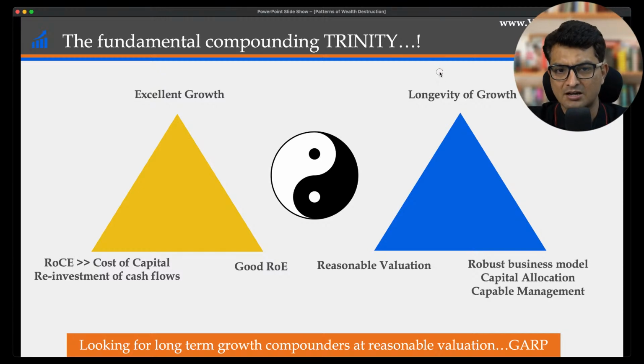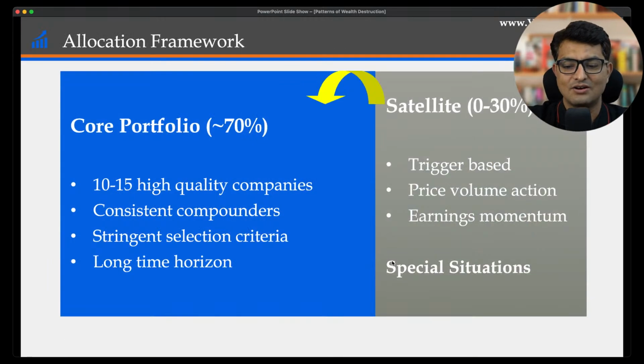Find companies which are having excellent growth, good ROCE, which are reinvesting their cash flows with good ROE, having minimal debt or no debt ideally, a reasonable valuation with longevity of growth, and a robust business model with capable management and capital allocation. That is the triangulation theory of all these things.